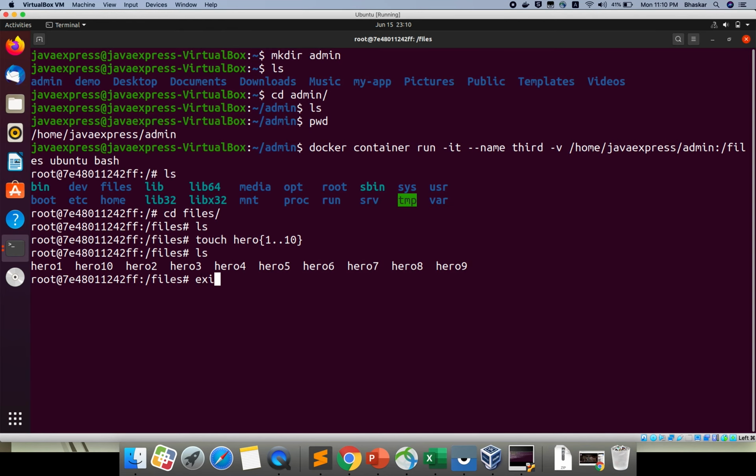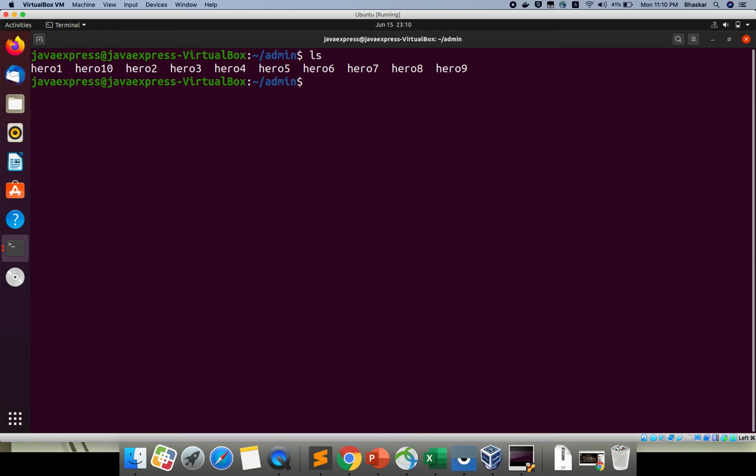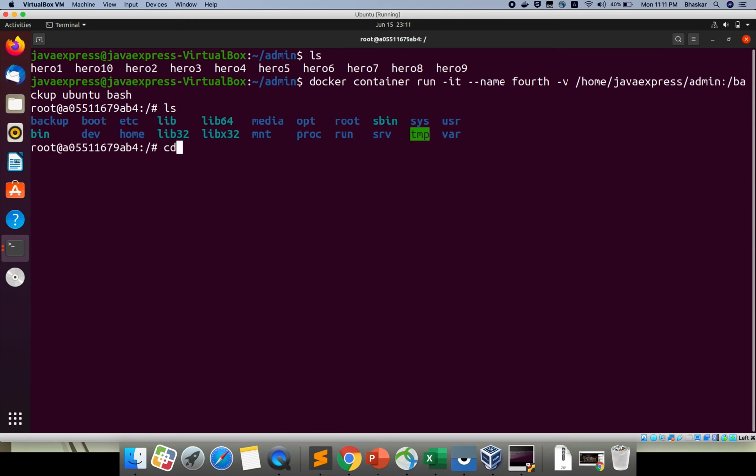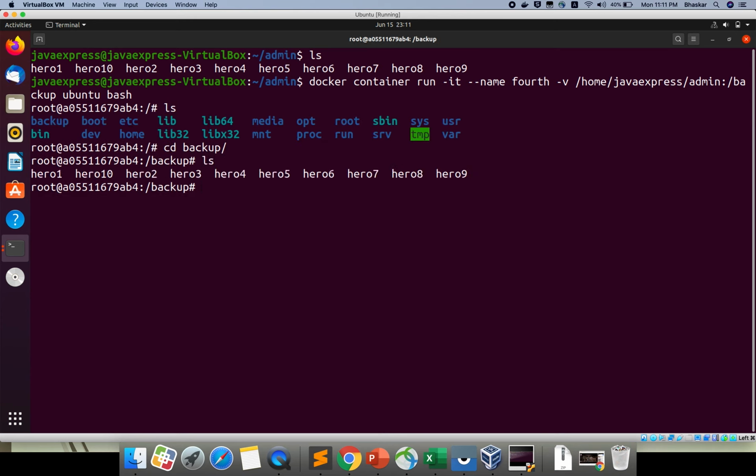Now I will exit and clear my screen. If you run the ls command, your files are still there. Now I will create one more container and link it to this one. How can I do that? Just the same command. This time I will create my fourth container. Here I will map to something different, and I want to give a different name. I'm giving it backup inside. Now if you do ls and see the backup folder, your files still exist here.